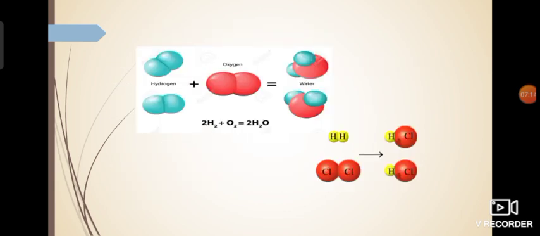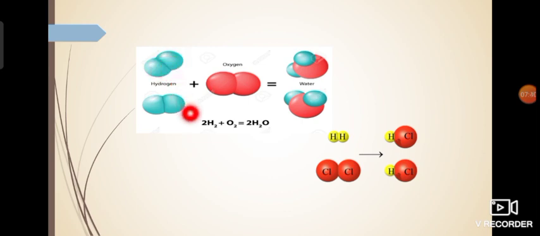Now there are two examples that we have taken over here. The first example is where hydrogen gas combines with oxygen gas to form water. These two are gases and the product that you are getting is water. I have taken these two sea green colored balls to represent one molecule of hydrogen.